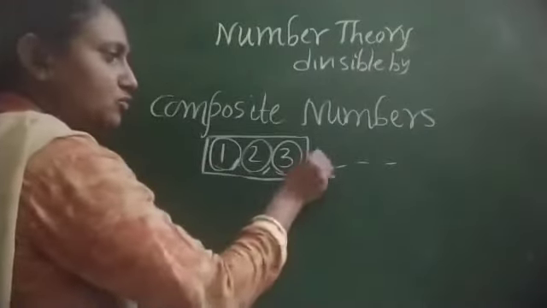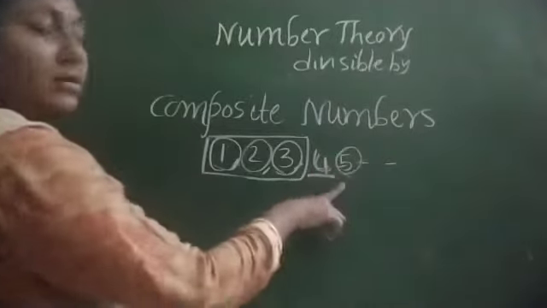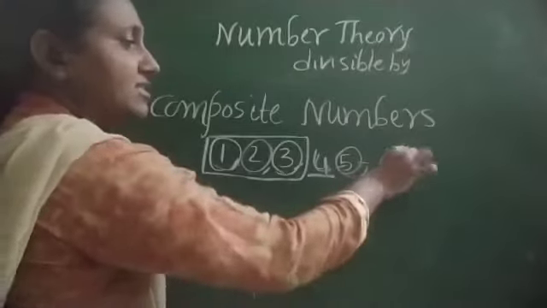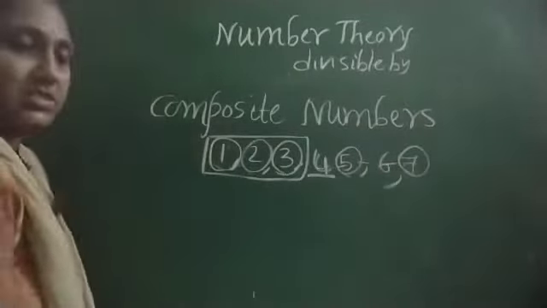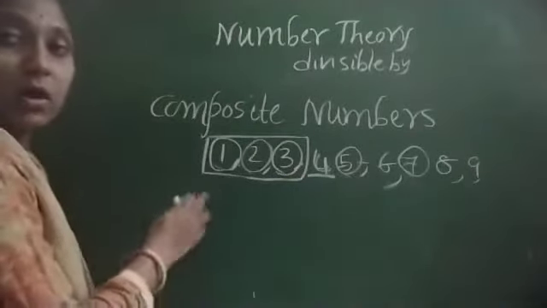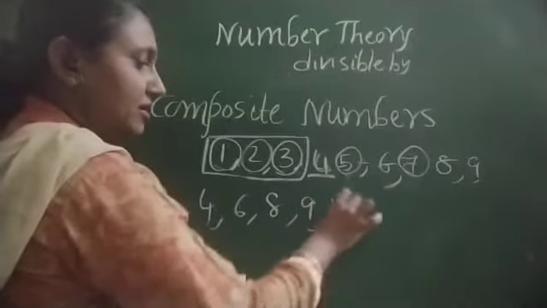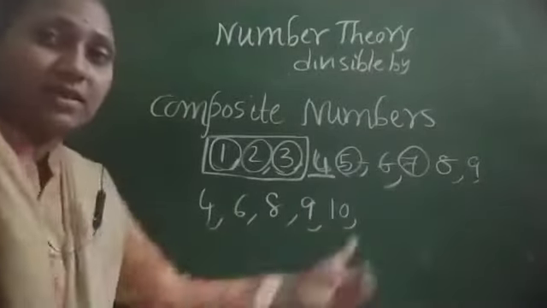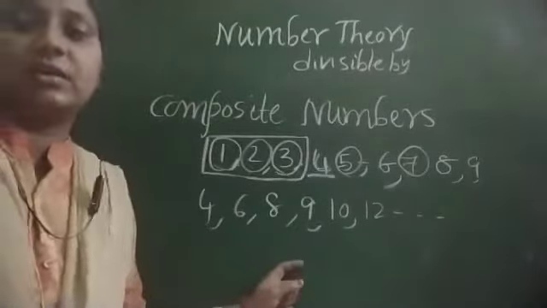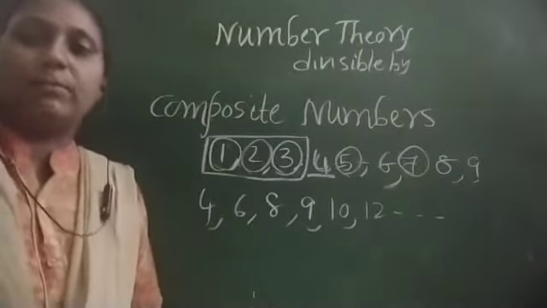So from 4 onwards, we have the composite numbers. Next, 5 is not a composite number. Why? Because it is a prime number. So you have to take the next one, 6. And 7 is not a composite number, it is a prime number. So the next one is 8 and next 9. So we can write composite numbers starting from 4, 6, 8, 9, 10, and 11 is not a composite, it is a prime number. So we can have the composite numbers starting with 4. These are very, very important concepts we are learning in number theory.